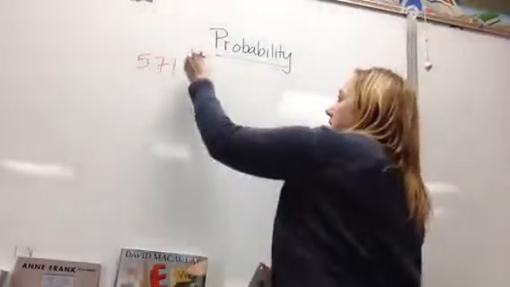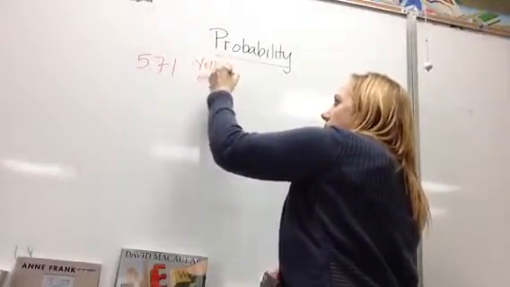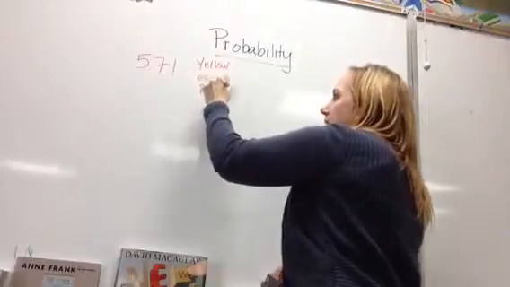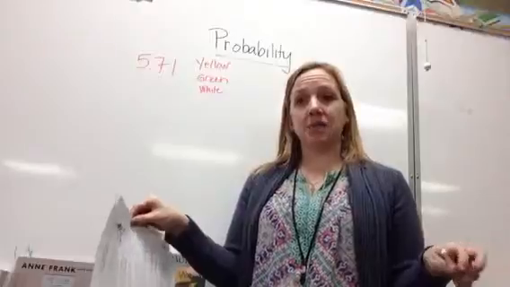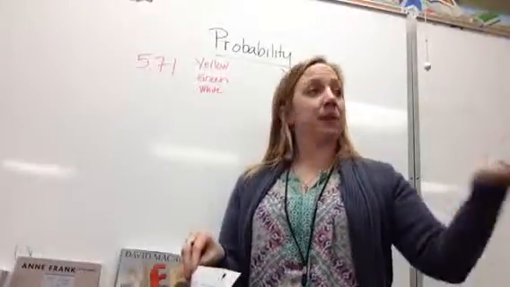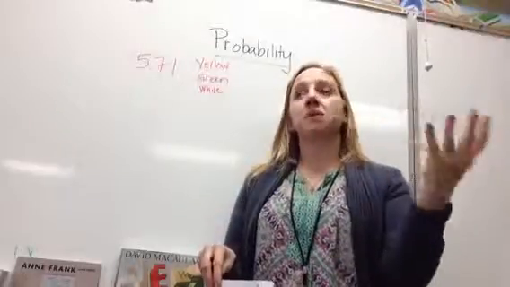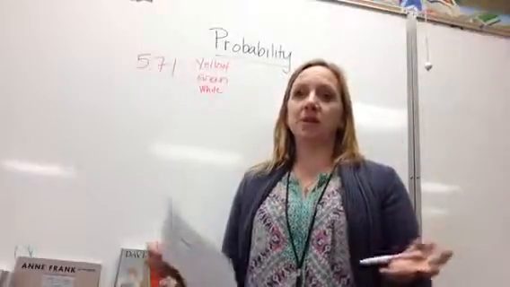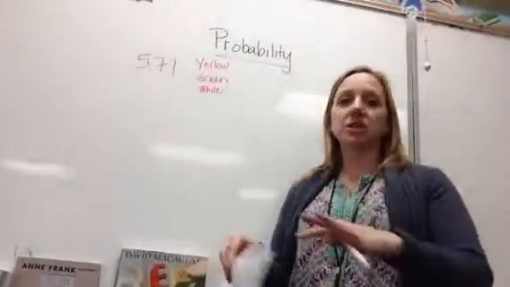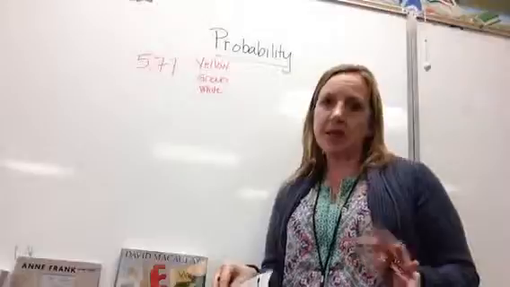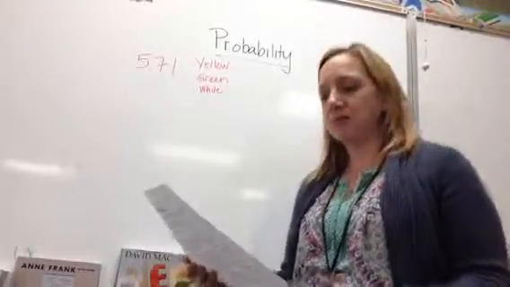So I'm going to write that down. Yellow, green, and white. And each boy every night is going to bring their bags to the dinner table, and one boy will pull one block and the other boy will pull the other block. And if they have matching blocks, then Marcus has to walk the dog. If they don't, then his brother walks the dog. So we're going to try to figure out how many combinations there are total out of all the blocks, and we're going to try to figure out if this is a fair game, if they have equal chances.